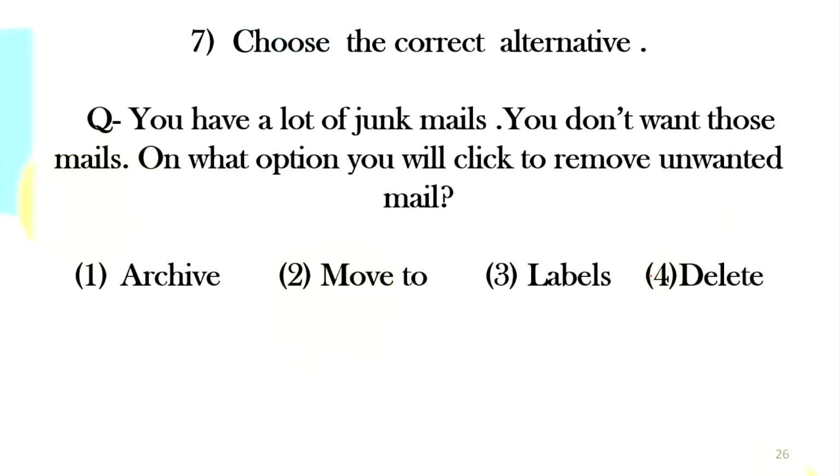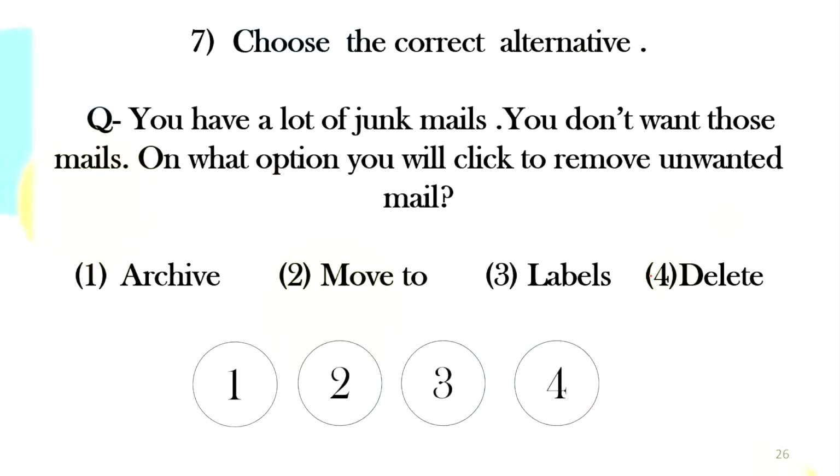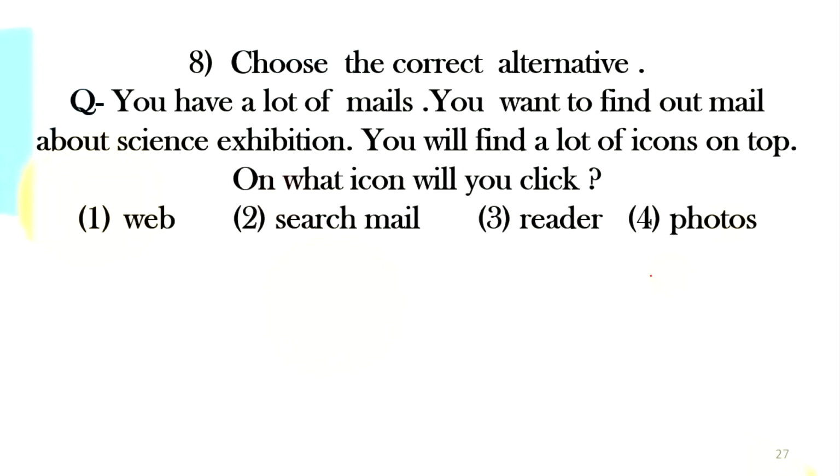On what option will you click to remove unwanted mail? There are unwanted things. What will you do? You will go to archive. Archive means you will save it forever. Will you go to move to, or will you put it somewhere else? Will you go to labels or will you go to delete? You will go to delete. Okay, the next one now.